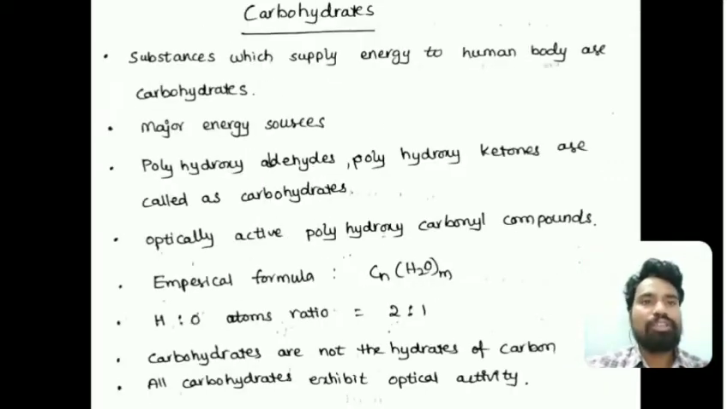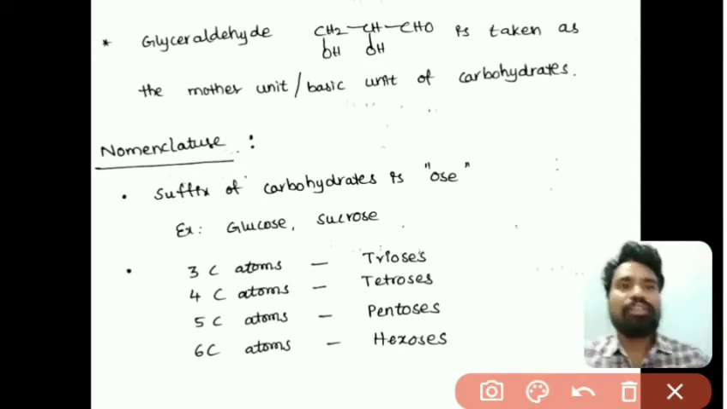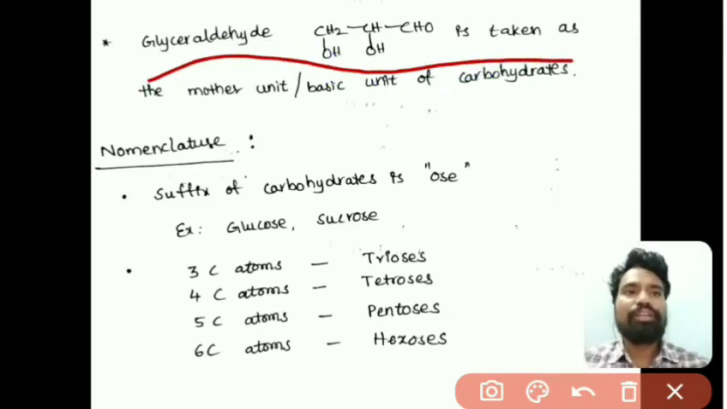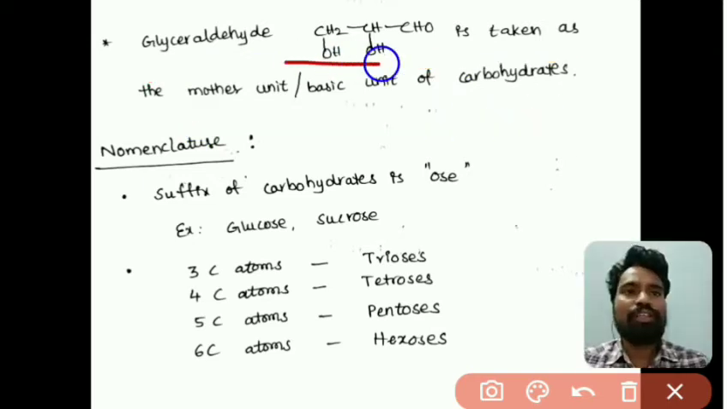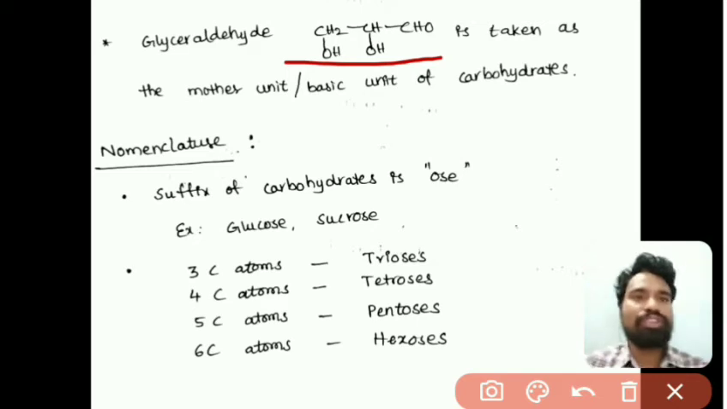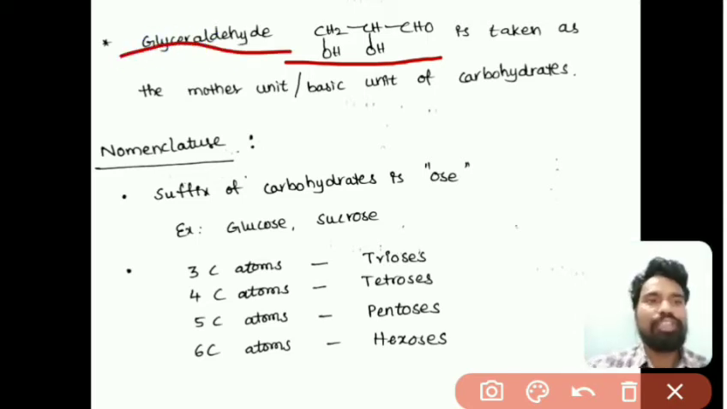Just observe here glyceraldehyde. Glyceraldehyde is the basic unit for carbohydrate molecules, that is CHO, CHOH, CH2OH. We will see the structures of different carbohydrates based on the glyceraldehyde structure in the next slide.